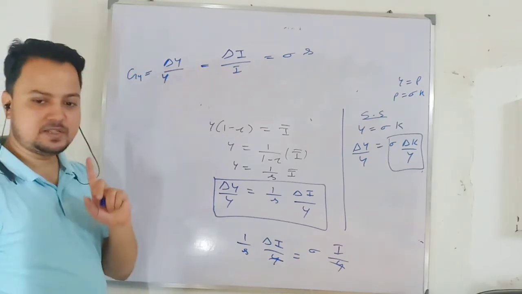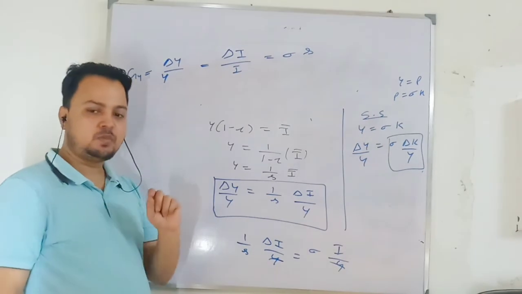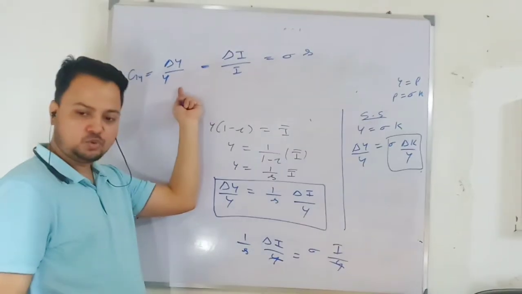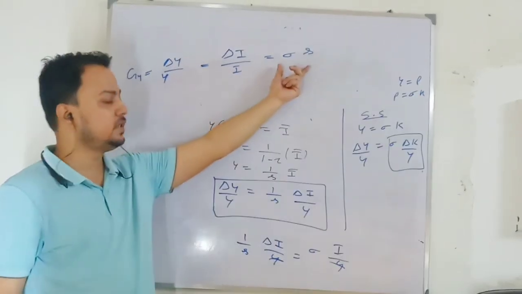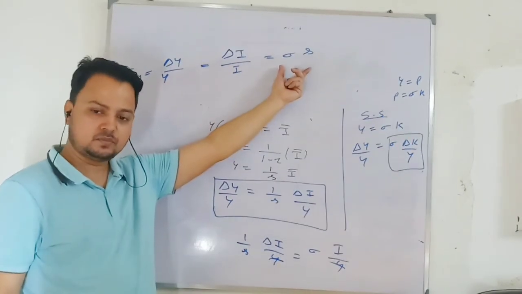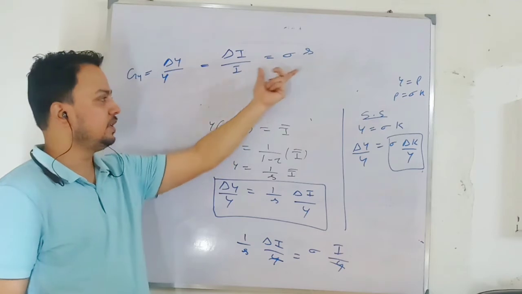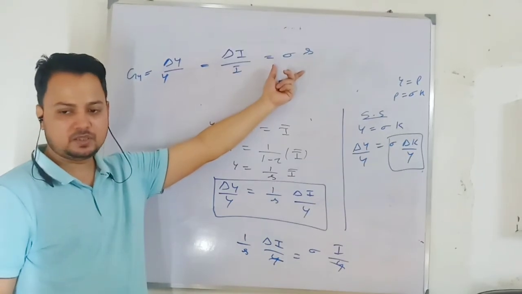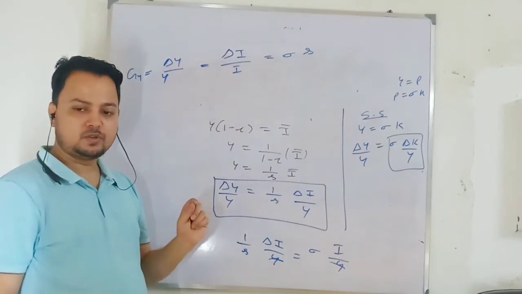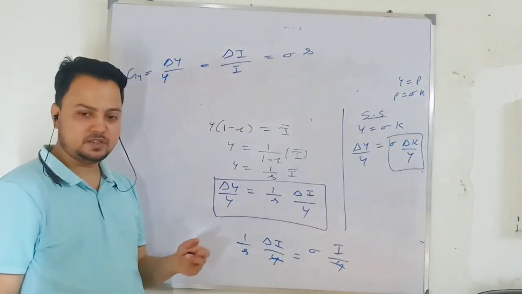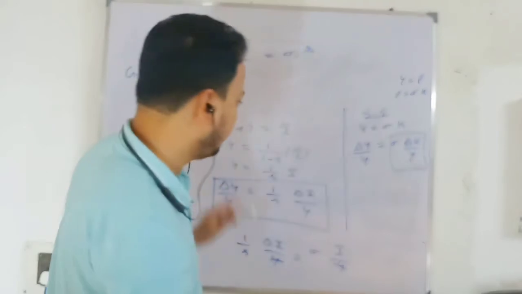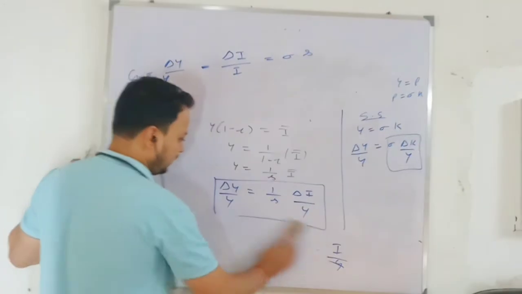So the economy will have a steady state in the Domar model when growth in output is equal to growth in investment, which is equal to this unique growth rate. If the economy is able to achieve this, it will have the full employment growth rate at steady state. However, there can be divergence. The divergence issue we will see later on. First let's understand this with a graph.